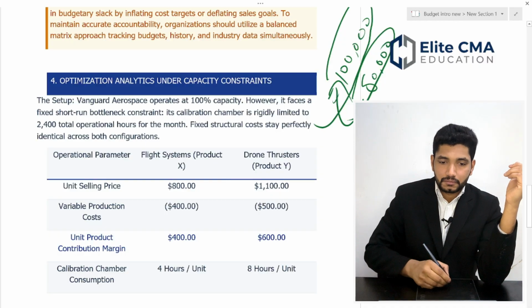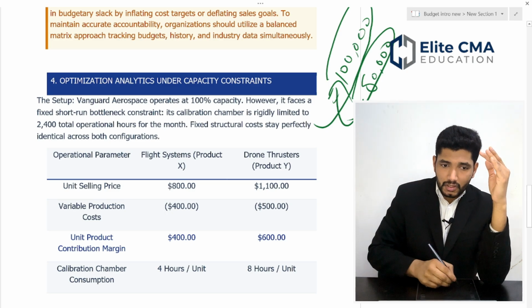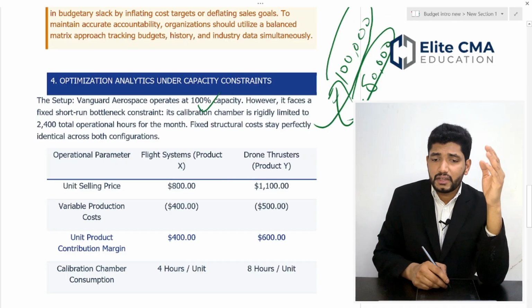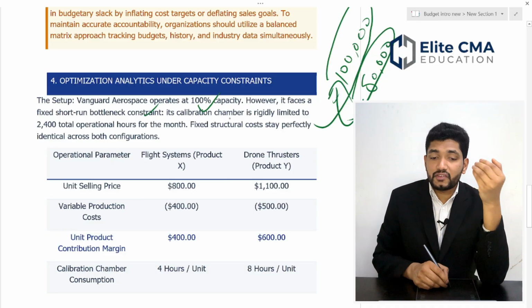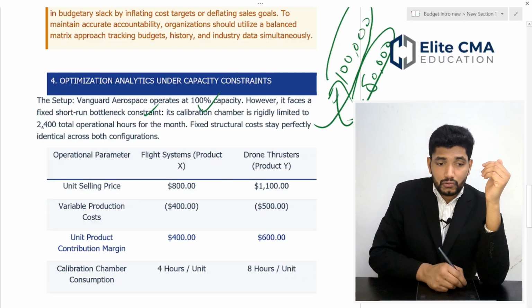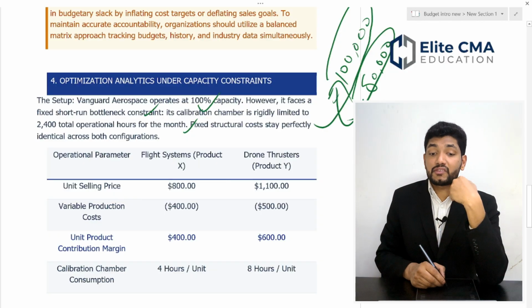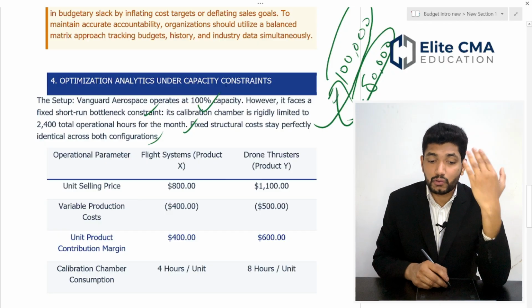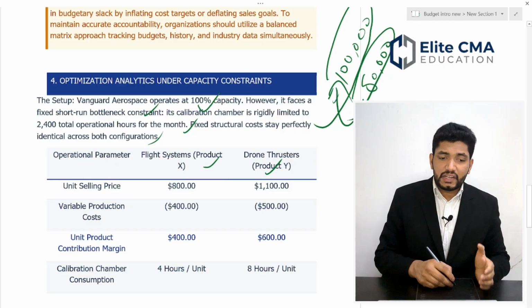Let's move into an example. Suppose a company is operating at 100% capacity. However, it faces a fixed short-run bottleneck constraint. One of its processes, the calibration chamber, is rigidly limited to 2,400 total operational hours for a month. Fixed costs stay perfectly identical across both configurations. Here you have two options to produce, product X and product Y. The details are already given.